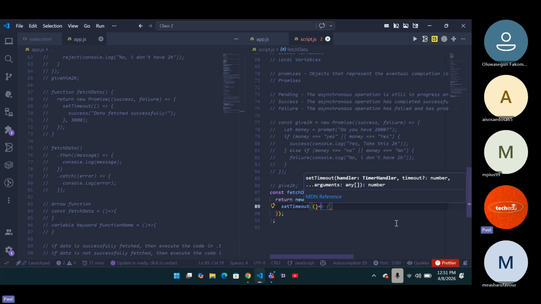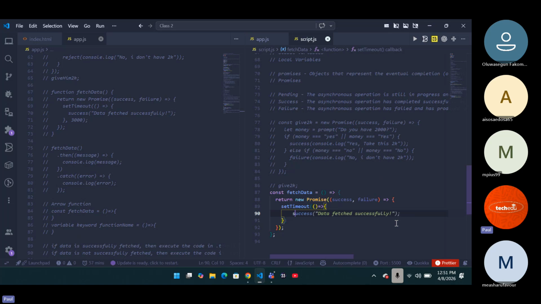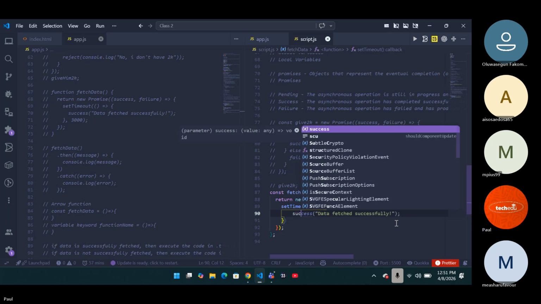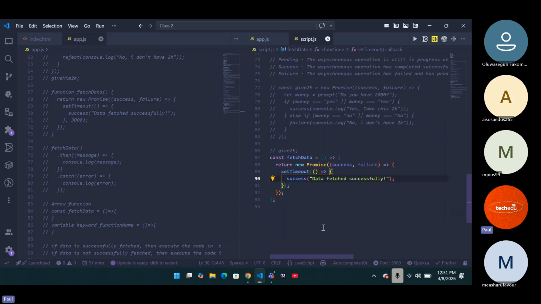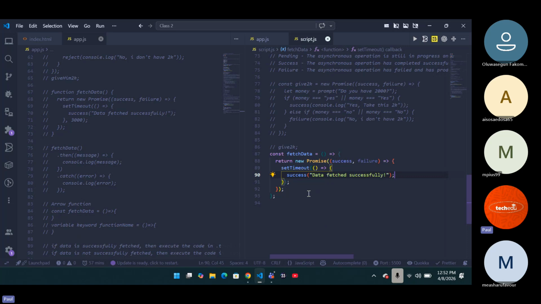All right, good. So I've been able to look at it now. Success should now say, the data has been fetched successfully. Now, this happens after how many seconds? 3,000 milliseconds. But this is not going to work, because first of all, you need to know that we wrapped up our promise in a function, right? Since we wrapped it up in a function, we also need to call this particular function for it to work.